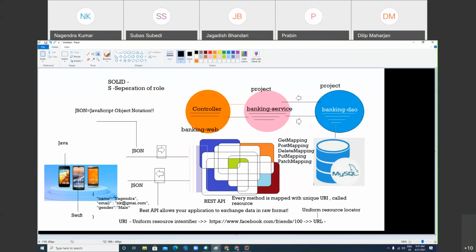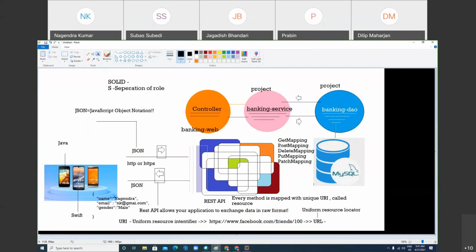There is a rule. In REST API, which protocol do we use for data exchange? HTTP or HTTPS? HTTPS. Yeah. So we either use HTTP or HTTPS. HTTPS is the secure version of HTTP. Got it?